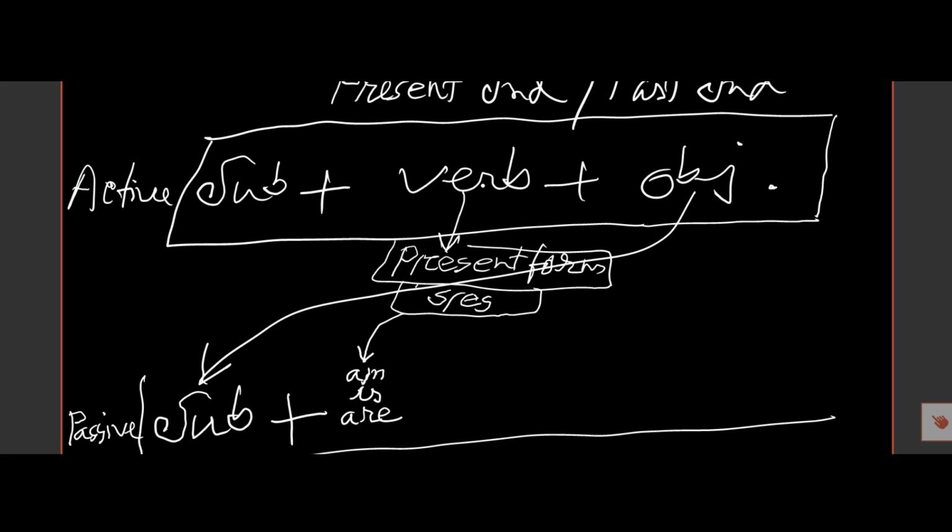But if the verb is in the past form, then we must take here was or were.